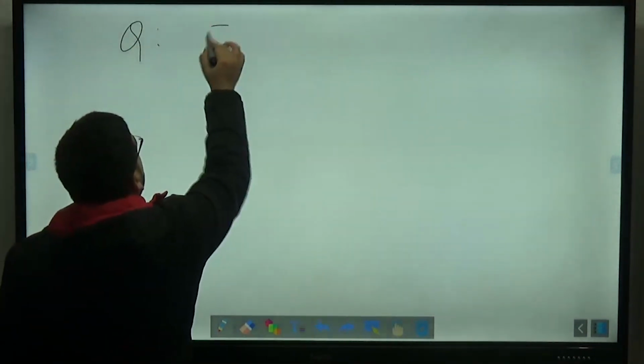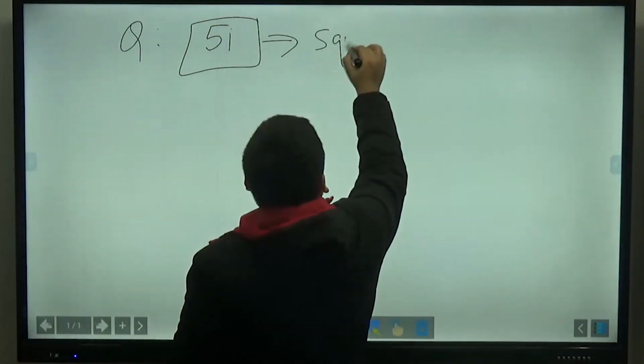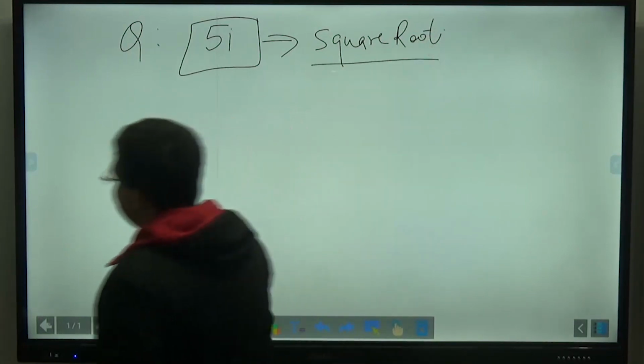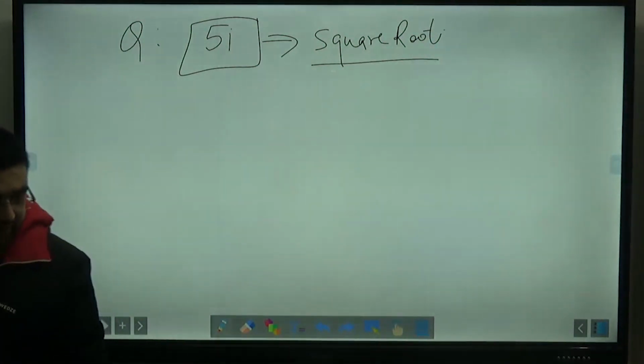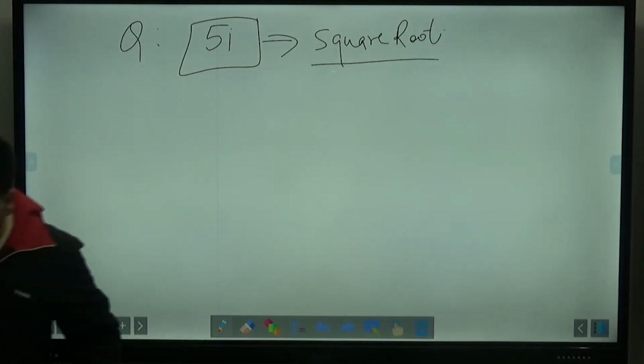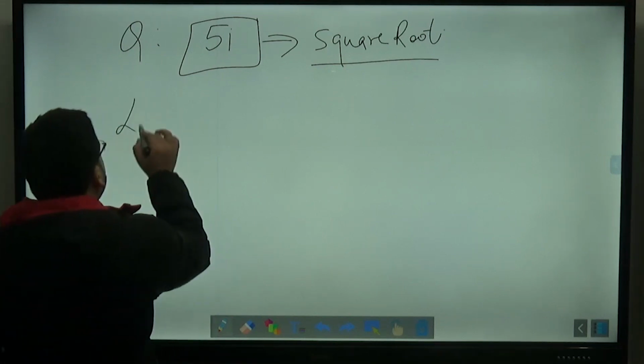Okay, do one thing. Question is, find the square root of 5i. You find the square root of 5i. Square root. Now what will be the square root of 5i? You tell me that. Waiting for the answers. What will be the square root of 5i? So you also try to solve it.